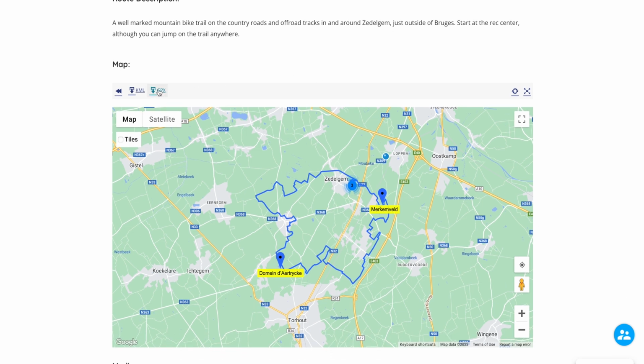On the top left of the map, you can download the GPX and KML file to use on your GPS device or mobile device.